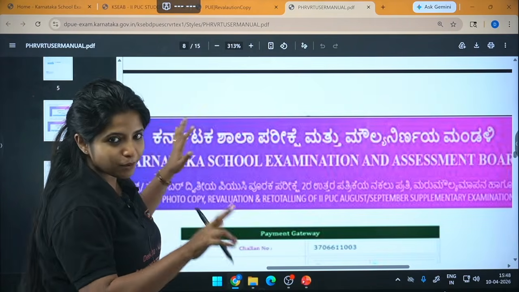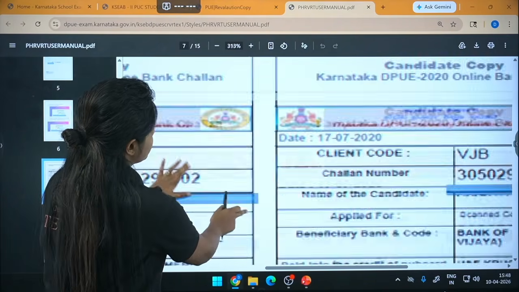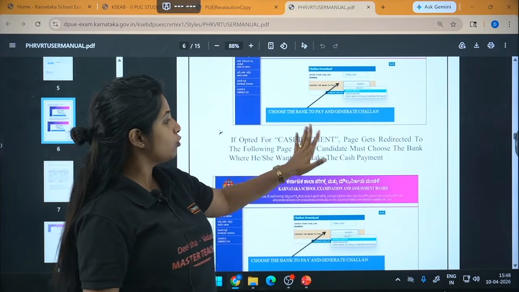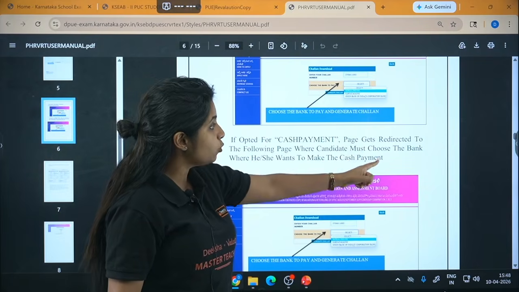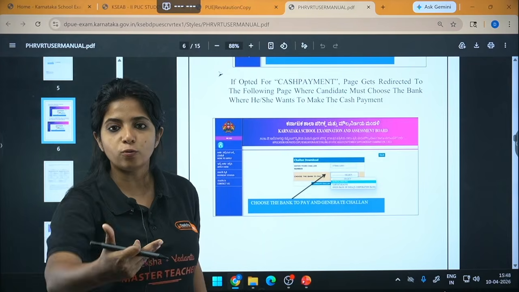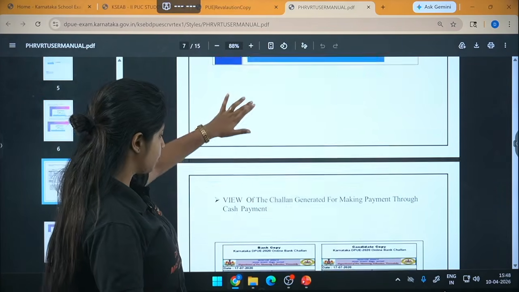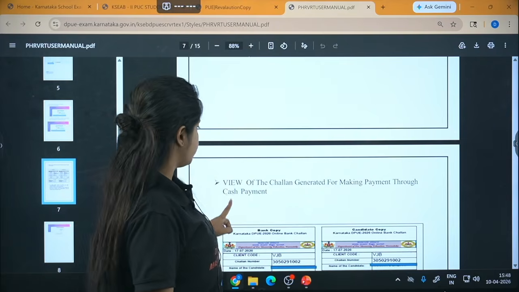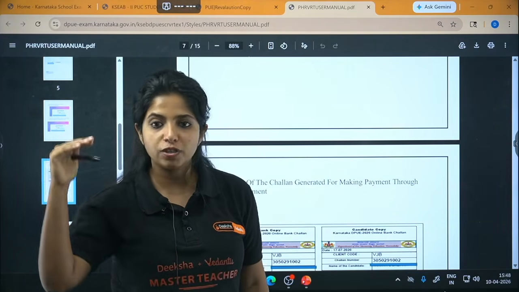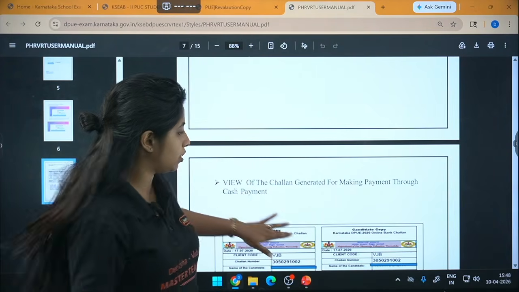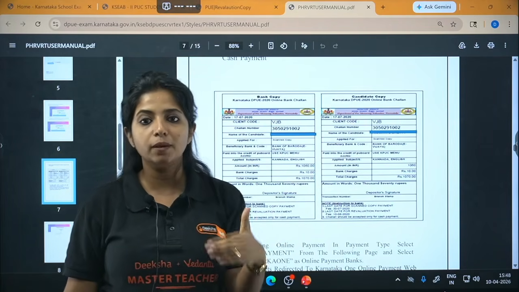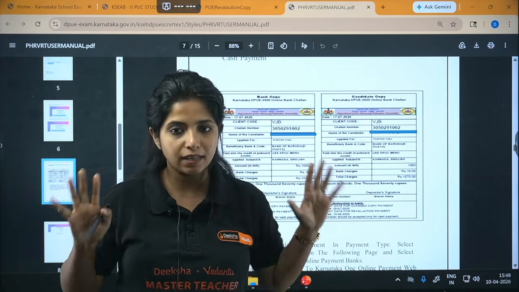So I'm coming back over here to the place where we were. If you have opted for cash payment, then you will be redirected to another page where you can choose the bank from where you want to do the cash payment. Now, this is the view of the challan generated for making the payment through cash payment. Once you click on cash payment, you can choose the bank where you have to go, and then a challan is generated. This is how it is going to look. Please make sure you have a copy for yourself. One copy you give to the bank and do the payment.